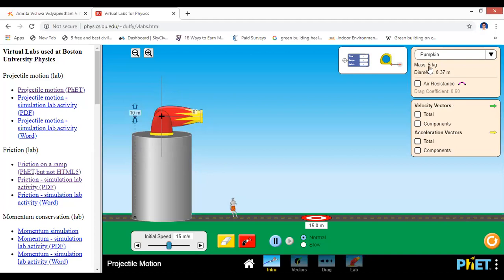So here you can fix first speed, right? So you see 1%, right? So here initial speed. You can fix your speed like this, it starts with 0 to 30 knots. So you can fix it here, 15 about the velocity, right? And there is a person over here, and here the air resistance you can fix velocity vector, components, acceleration vector, components, right? So all of this also can be fixed by time, right? So I drag this, I can be adjusted, right? Okay, right. See, so this is the way how you can perform experiments virtually.